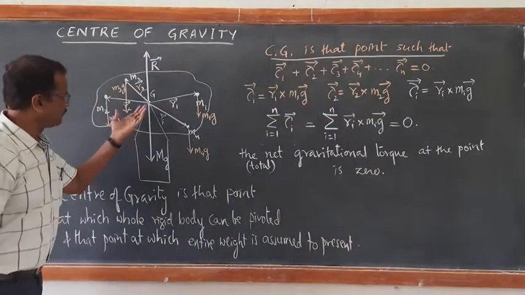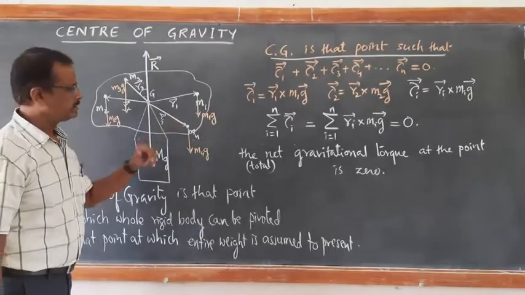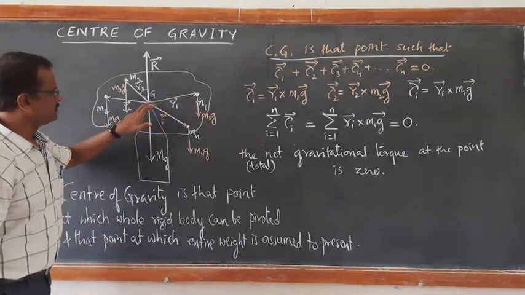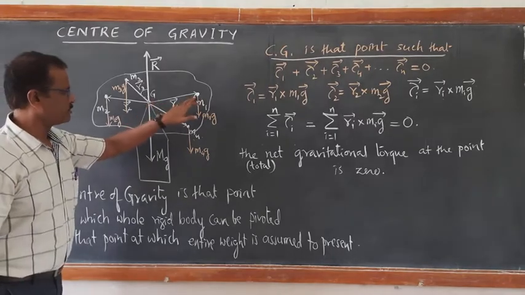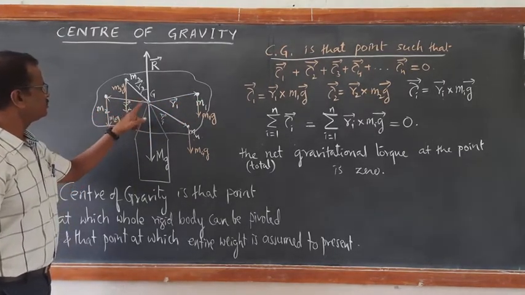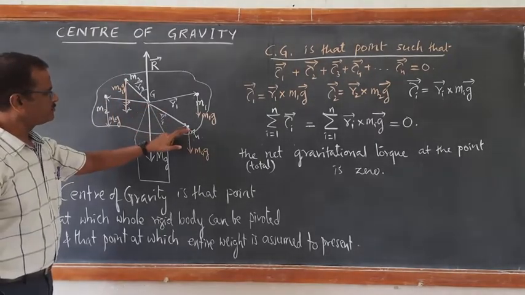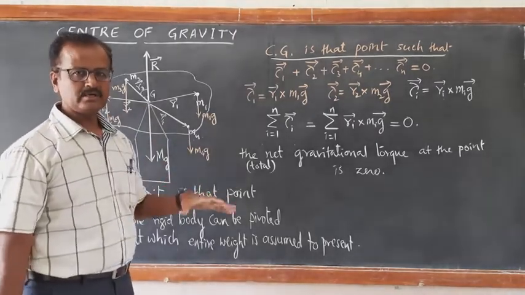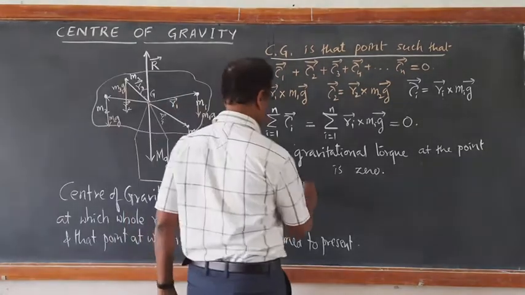It means we have taken the center of gravity at the origin. That's quite clear because we are measuring these perpendicular distances from this center of gravity. I have measured the position vector of M1 as R1, of M2 as R2, of M3 as R3, and of M4 as R4 from the center of gravity. It means the center of gravity must be present at the origin.